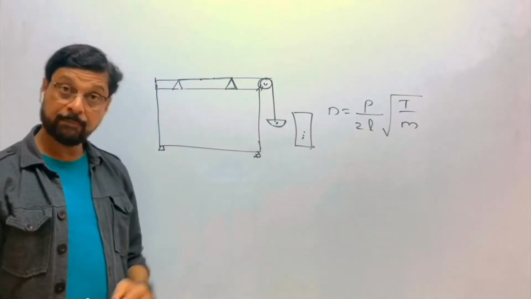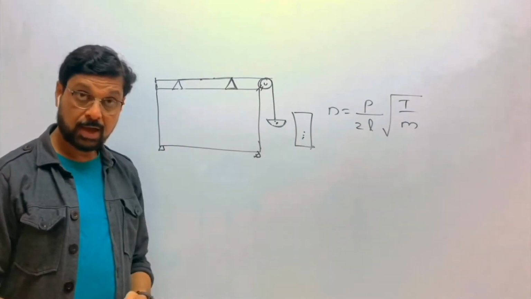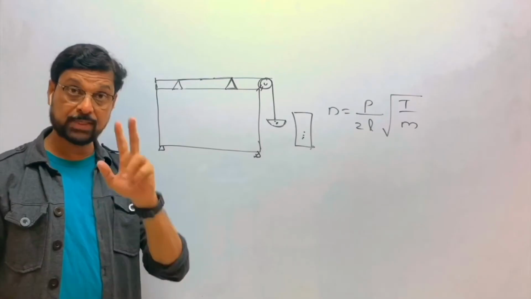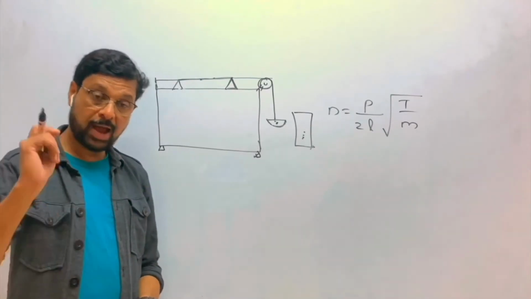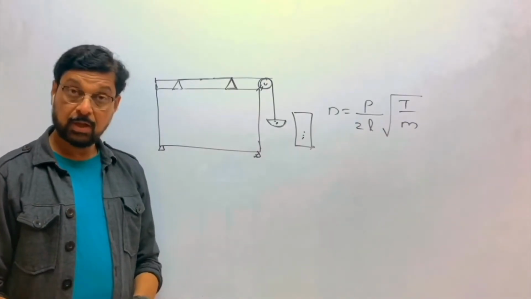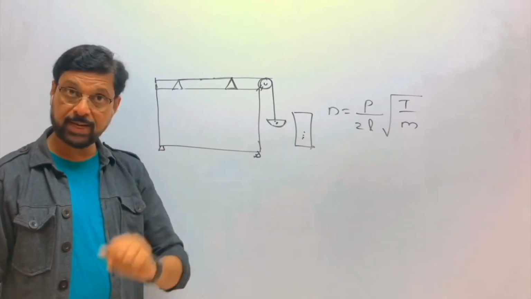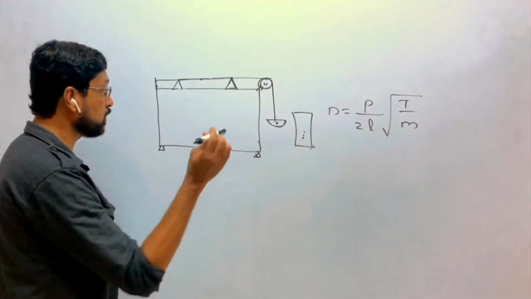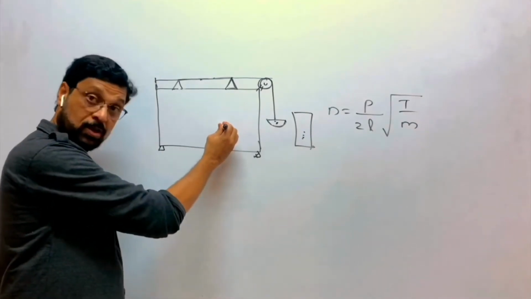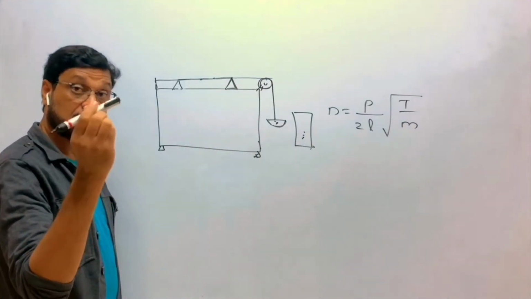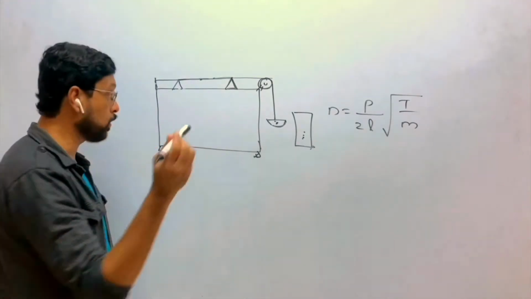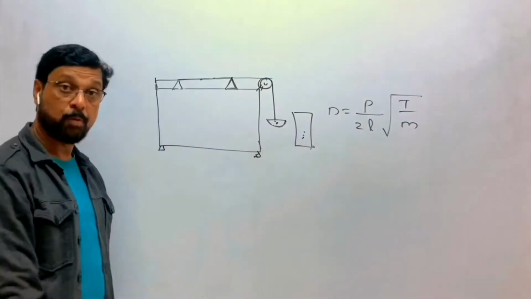Now you are given a tuning fork and you have to find out the frequency of that fork. What you do, you hammer that fork, the fork starts vibrating. You touch the stem of that fork to this sonometer box. Touch the stem of the vibrating fork to the sonometer box.